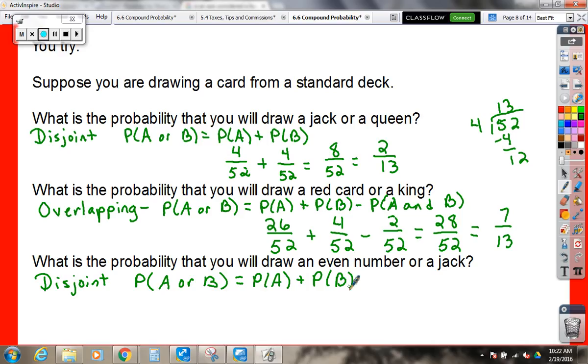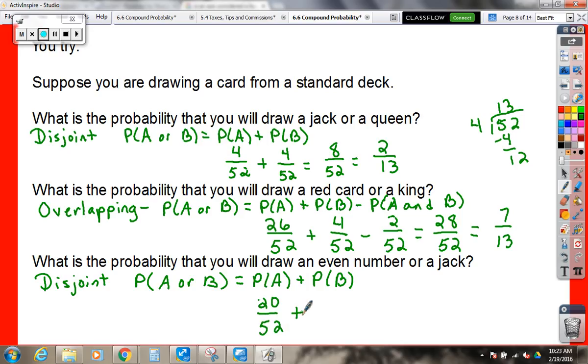So what's the probability that you're gonna draw an even number? Think about this, because it's not gonna be split half and half, because you don't have all numbers. How many number cards are there? Remember, there's 4 suits. It's 40, so how many of those would be even? Half, which would be 20. So 20 out of 52.